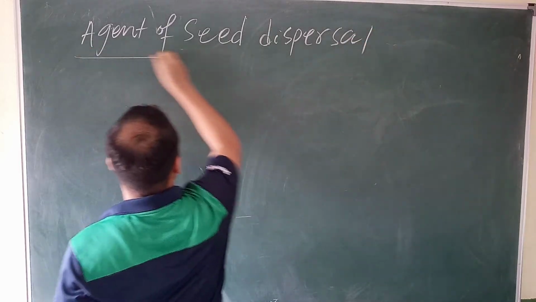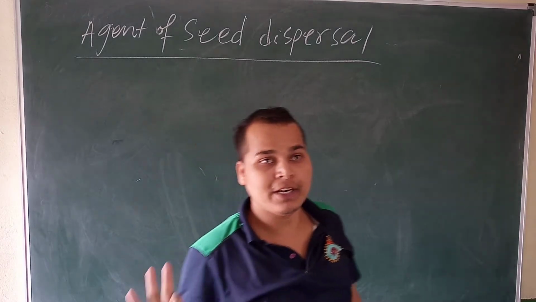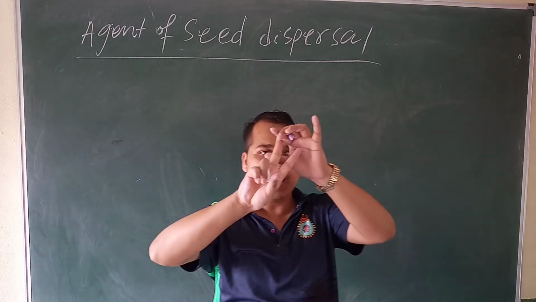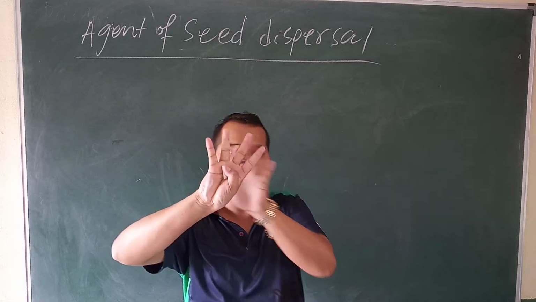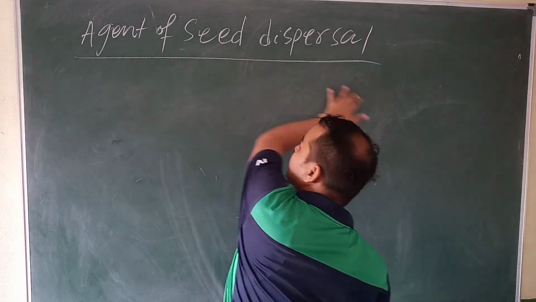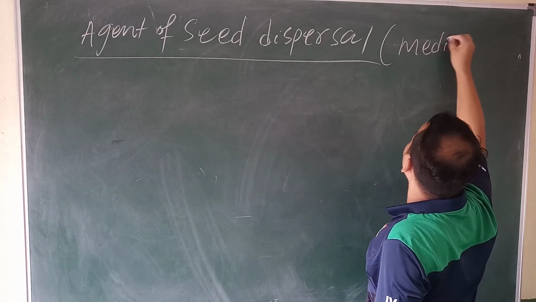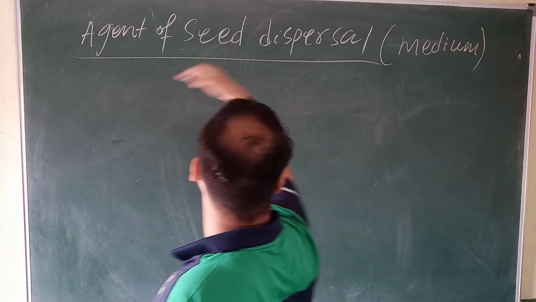So write down. I already told you the seed will travel by human beings first, then animal, water, wind. So these four are the agents of seed dispersal. Agent means medium, or representative.